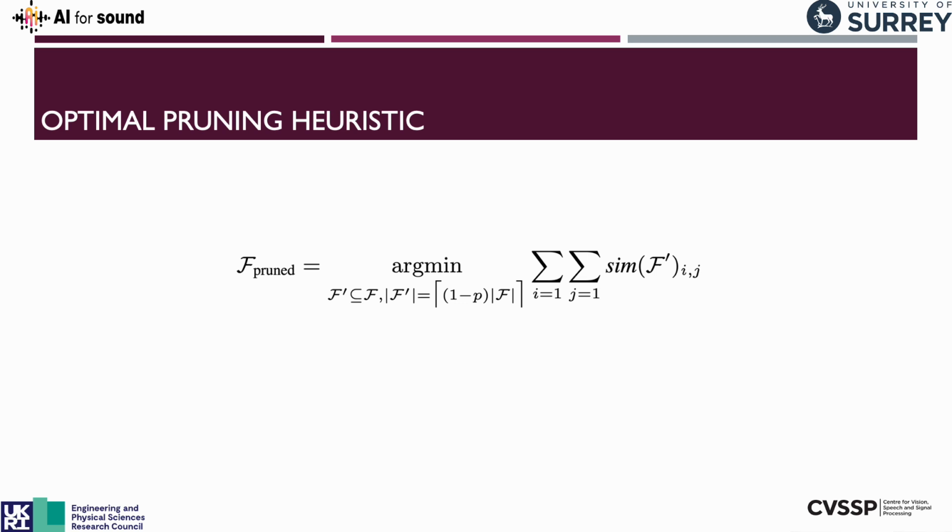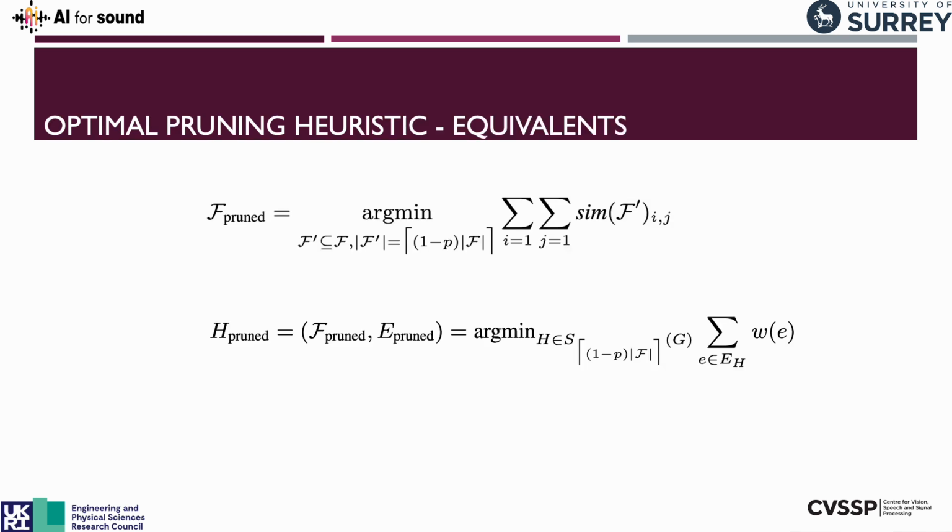So thinking about why this approach is not optimal, we decided to think about what would be optimal. We came up with this heuristic. This heuristic basically says that the sum of the similarity for every single filter should be minimized under the conditions that we have p% fewer filters.